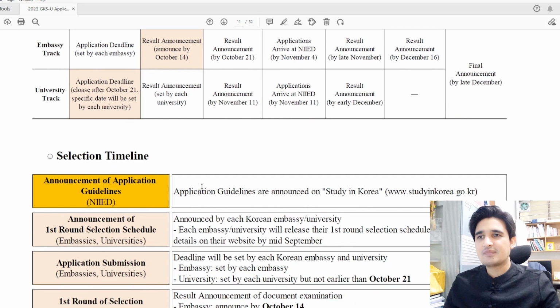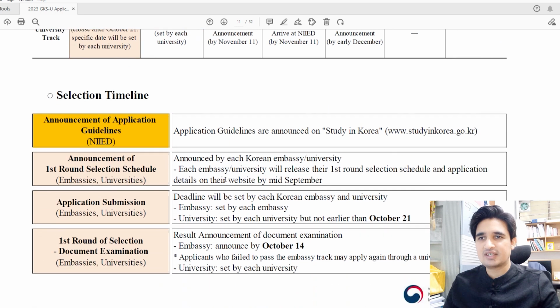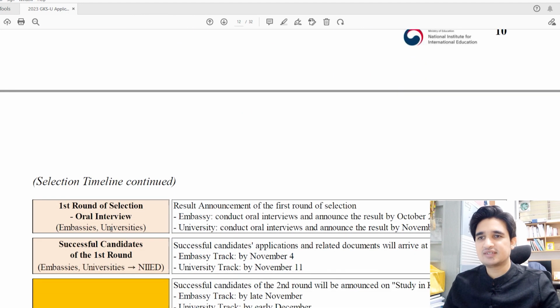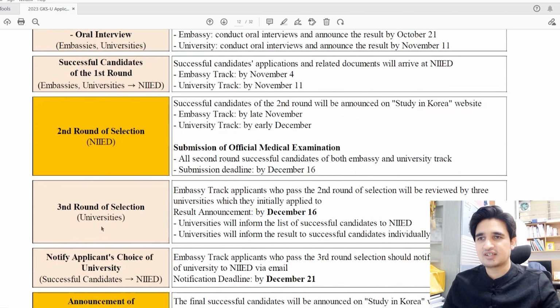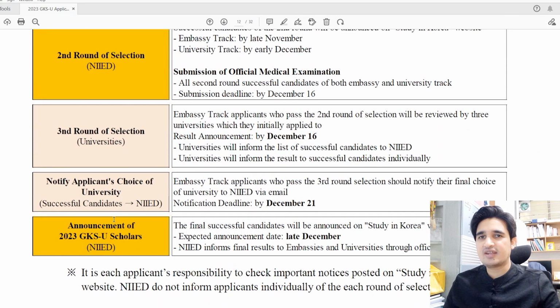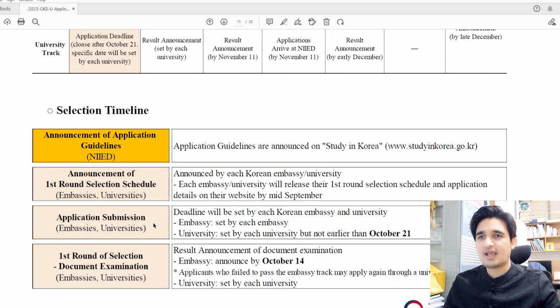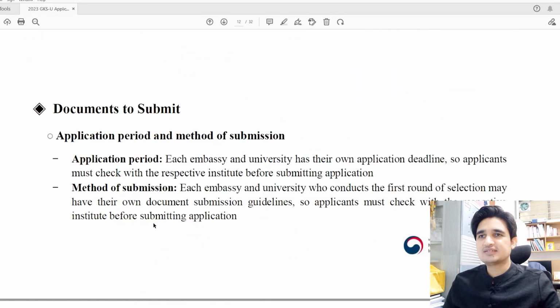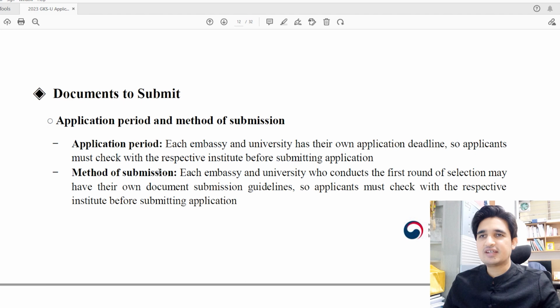So what is the selection timeline? It is the same: first you have to download the application form, then there is the announcement of the first round of selection, then application submission, then the first round of selection for embassies and universities, then the oral interview for embassies and universities, then the successful candidates of the first round and second round, the third round of selection, and the announcement of final candidates. So you have to check this selection timeline and check your university deadline and embassy deadline by yourself. Then, which documents need to be submitted? The first one is the application period. Each embassy and university has its own application deadline. I will guide you on how you can find the deadline.